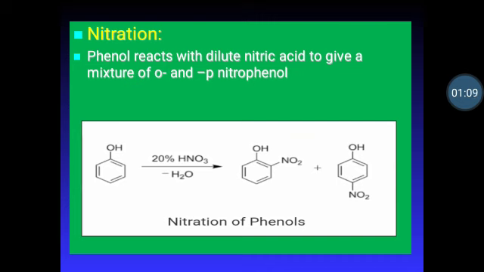Let's see this reaction. The mixture is further separated into ortho and para-nitrophenol by steam distillation on the basis of their volatility. Para-nitrophenol has a higher boiling point than ortho-nitrophenol. The ortho compound makes intramolecular hydrogen bonding and the para compound makes intermolecular hydrogen bonding. Due to intramolecular hydrogen bonding, ortho-nitrophenol is more volatile in comparison to para-nitrophenol, which involves intermolecular hydrogen bonding.